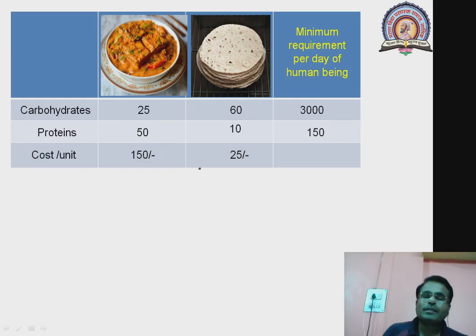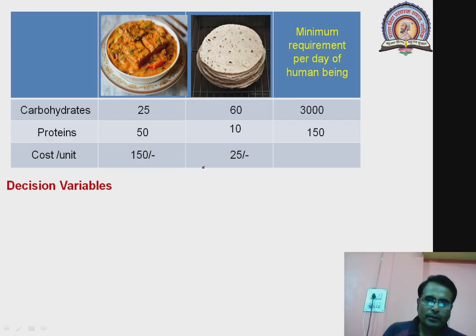So see how this problem can be converted into mathematical form, so that afterwards, by some mathematical techniques and tools, we can solve this problem. So let us see what happens. First we have to take some decision, that is, we have to decide how many bowls of paneer tikka masala should be ordered or how many chapatis should be ordered, and that decision generates variables which are called decision variables.